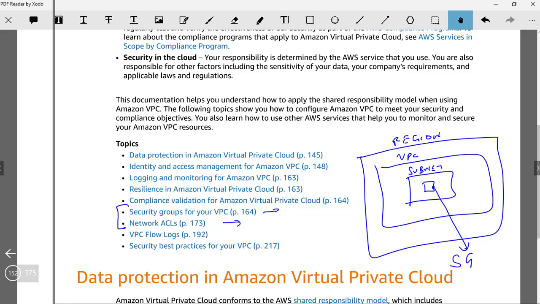At a subnet level, we can again put up firewalls, and we call it NACLs, which is network access control list. So if there are, let's say, two resources here, then both of them would have the same NACLs, but both of them can have the same security group or different security groups. It's based upon how. Is it possible to do VPC peering from different regions? Yes, it is possible. VPCs across multiple regions can be peered.